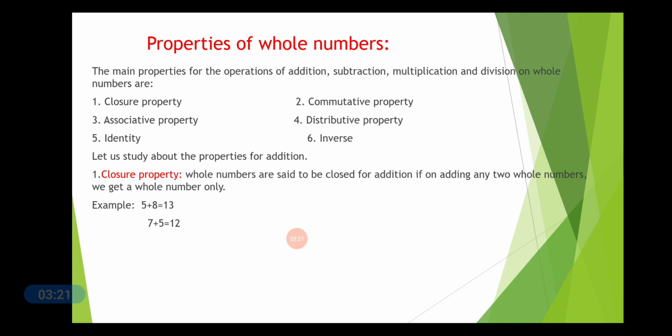So this satisfies the closure property. Similarly, 7 plus 5, 7 and 5 both are whole numbers. When you add them up, you get 12. 12 is also a whole number.